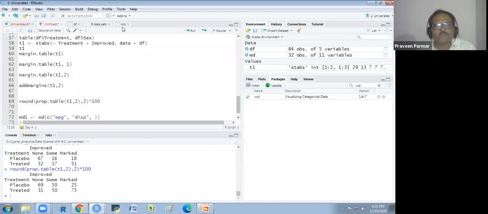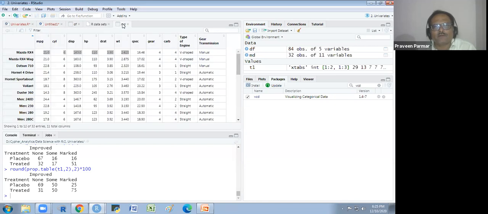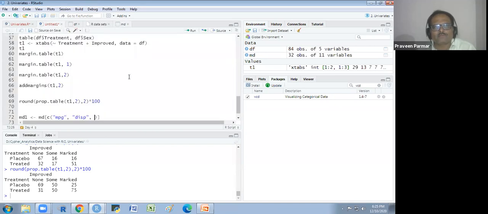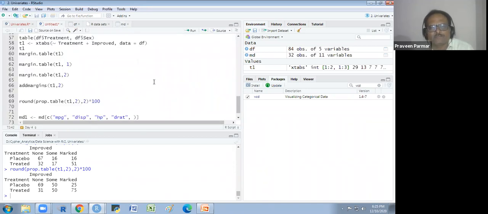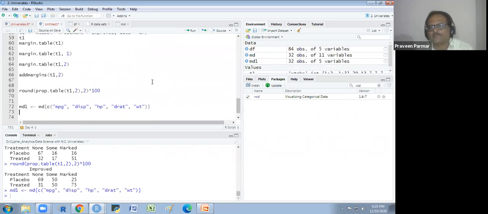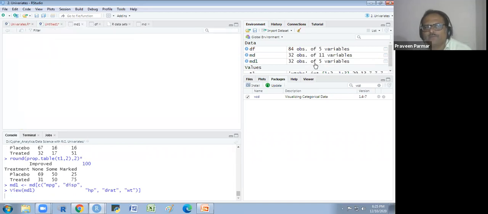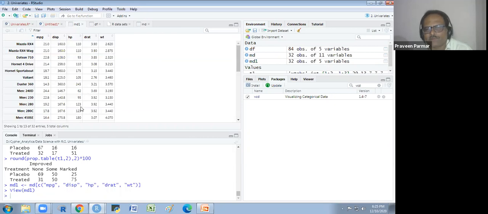Then I have horsepower, drat, then I have weight. I take only up to weight and I run it. So you see, I have the MD1 with 32 observations and 5 variables. This is a new data from MD1 I have.